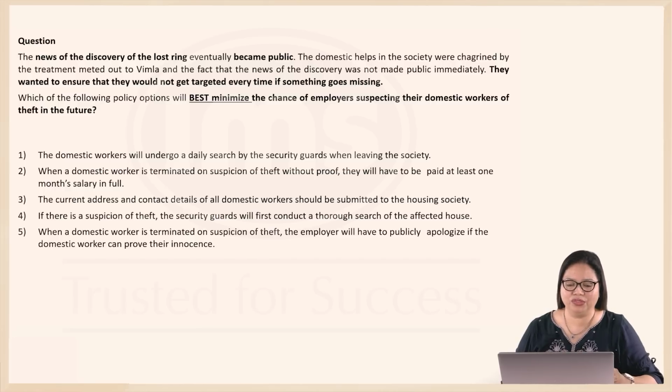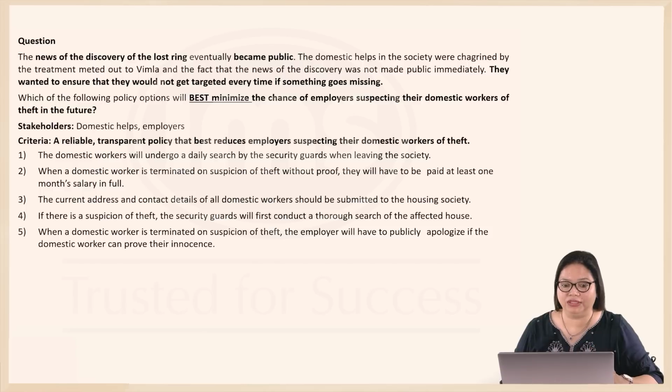So the question wants you to identify which of the policy options will best minimize the chances of employers suspecting their domestic workers of theft in the future. So it's a policy that will make the employers not suspect their domestic workers of any theft. So minimizing the chance of employers suspecting their domestic workers.